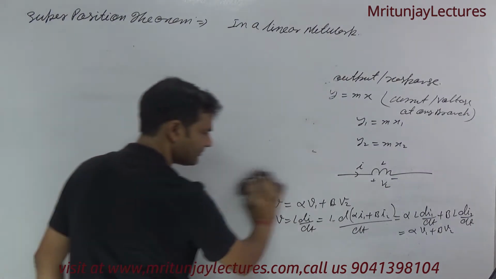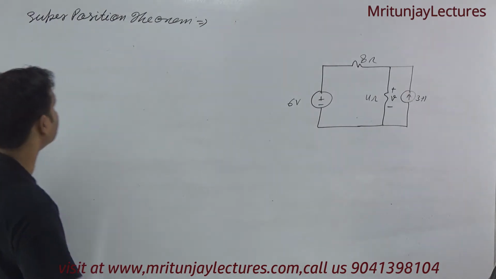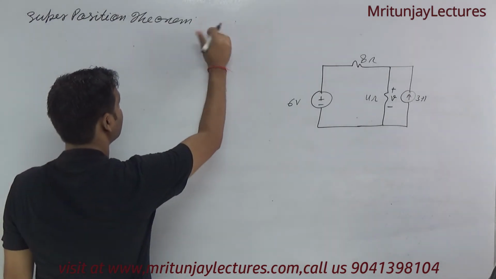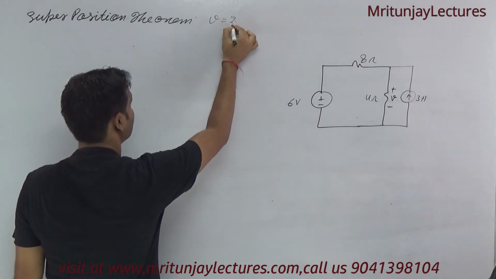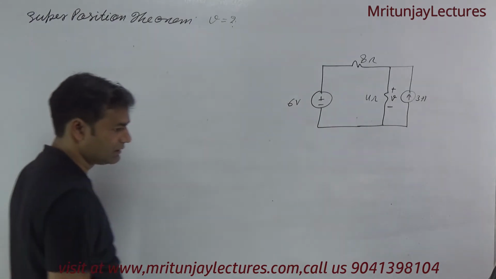We take one by one. With the help of the superposition theorem, we get V. How to?